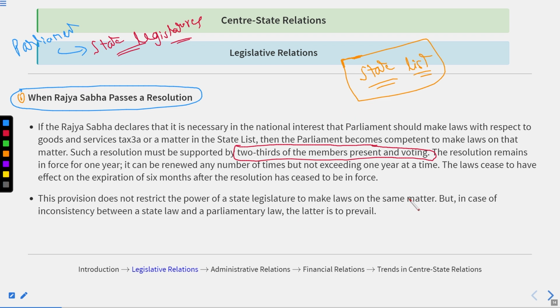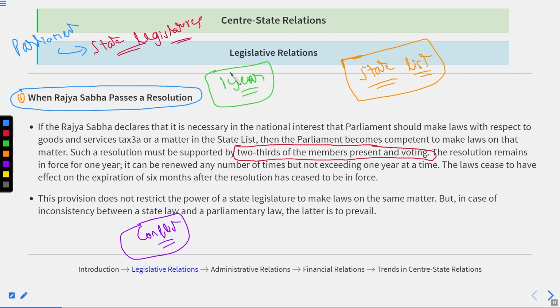We had seen that this does not restrict the state legislature's powers in making rules and regulations over the provisions of the state. But if any conflict arises between the central laws and the state laws on the same topic, the central law will always take over the state law. This provision could exist for a maximum of 1 year.